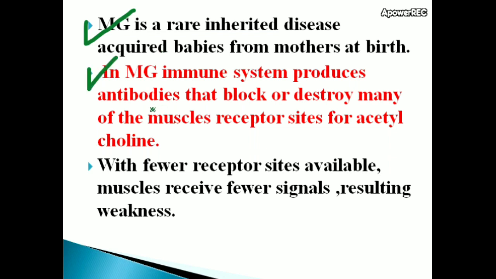In myasthenia gravis, the immune system produces antibodies that block or destroy many of the muscle's receptor sites for acetylcholine. With fewer receptor sites available, muscles receive fewer signals, resulting in weakness.